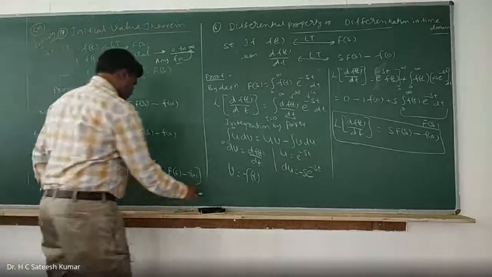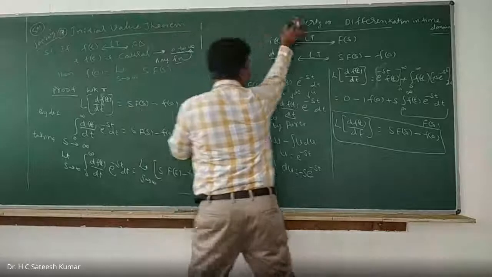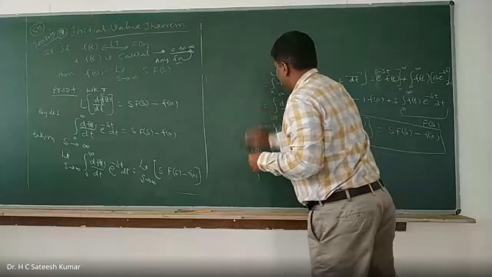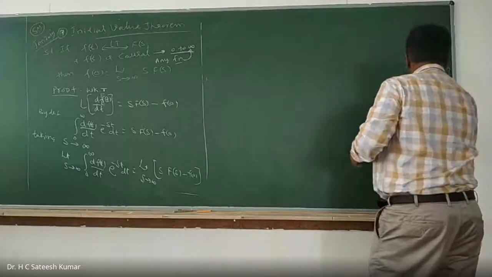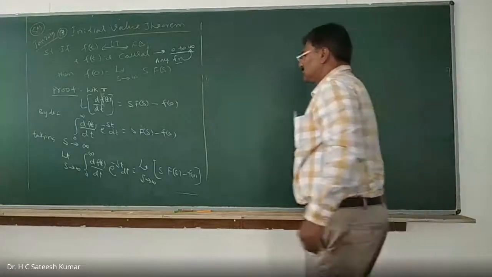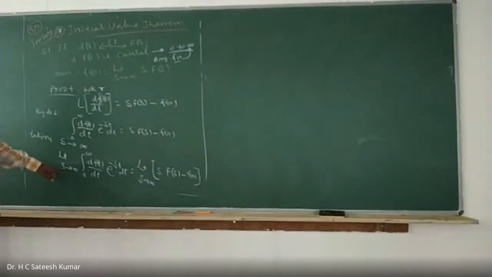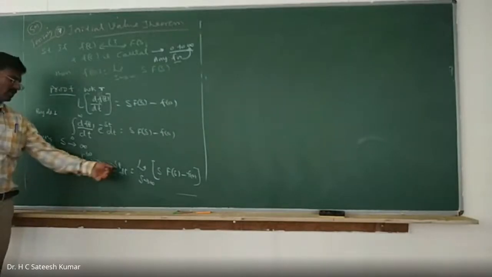Okay, right. Limit as s tends to infinity. What is it that we are going to get? If we substitute here as s tends to infinity, what will happen?